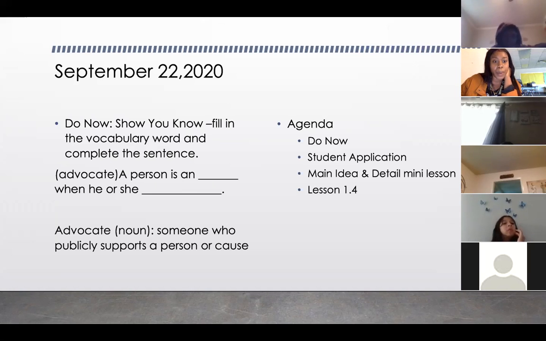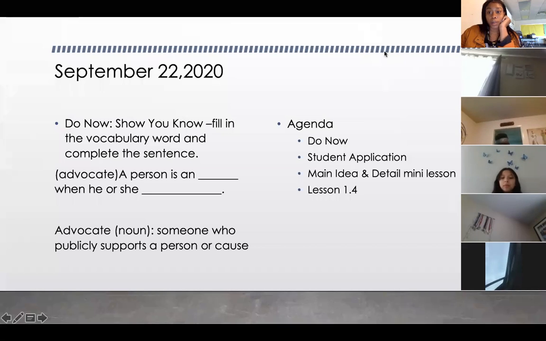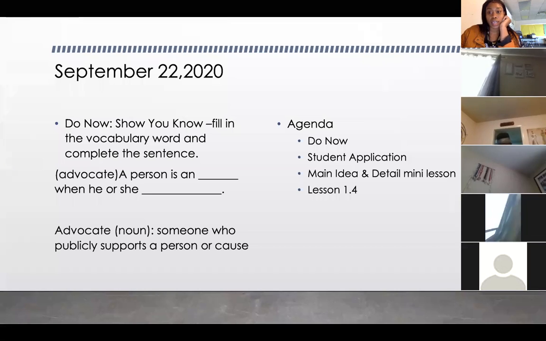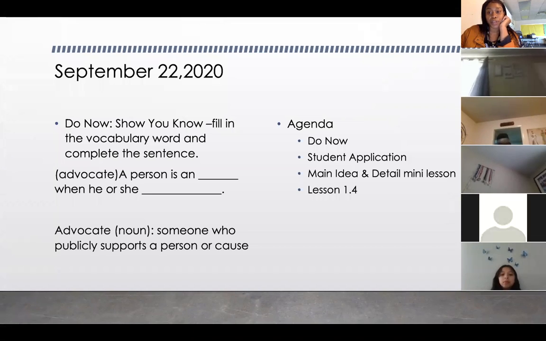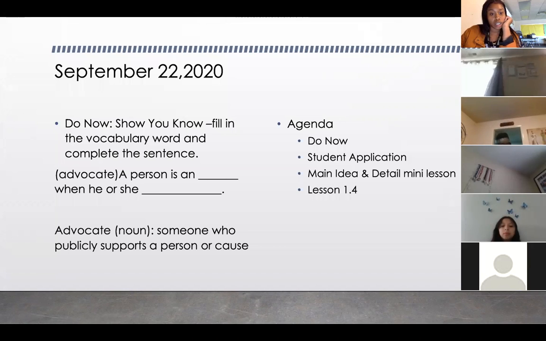So here's an example. A person is an advocate when he or she stands up for a cause they believe in. All right, so I used advocate in the first blank, and then I completed the sentence. We'll do this for about 20 minutes. And then we're going to do a main idea and detail mini lesson, and we will start on our vocabulary for lesson 1.4.